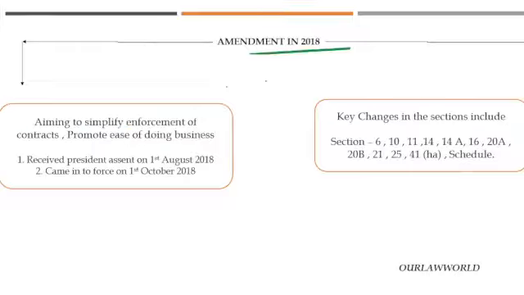So the Amendment Act 2018 has a lot of changes and there are most significant changes which have happened. So before starting your answer, you need to write it has received the President's assent on 1st August 2018 and it has come into force on 1st October 2018. So the key changes involve these sections: Section 6, 10, 11, 14, 14A, 16, 20A, B, C also and 21, 25, 41 of subclause HA and